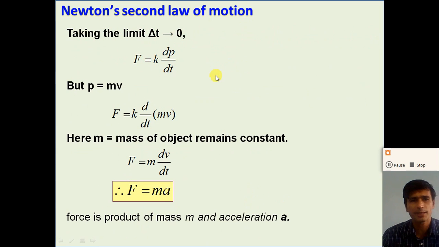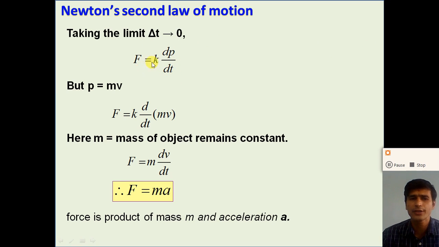So here is the mathematical form of Newton's second law, taking the limit delta t tends to 0. If we take the time interval delta t tends to 0, infinitesimally small time, we can write the force F is proportional to dp by dt. So the rate of change of linear momentum gives the external force.